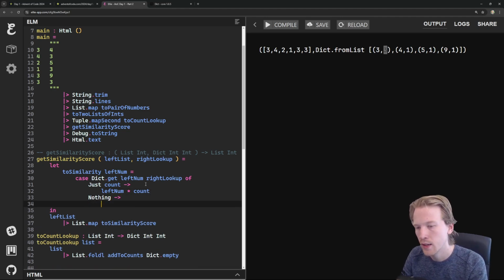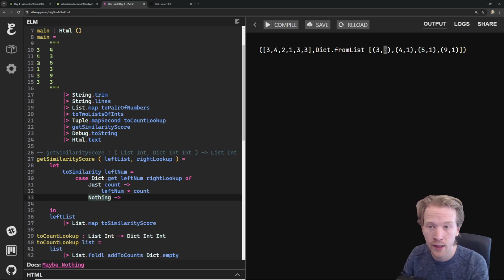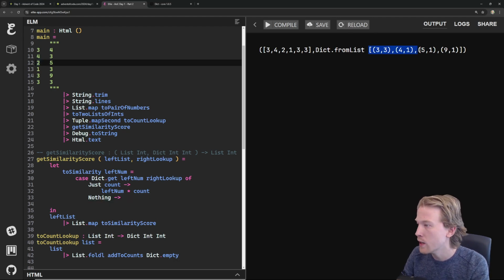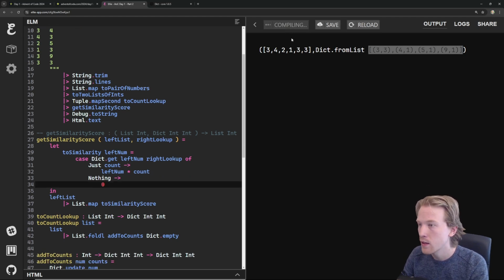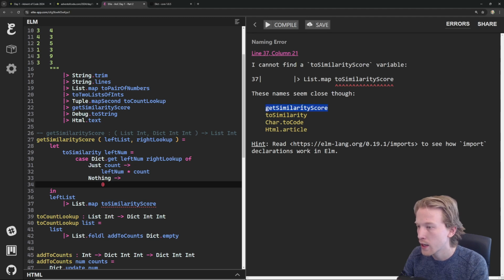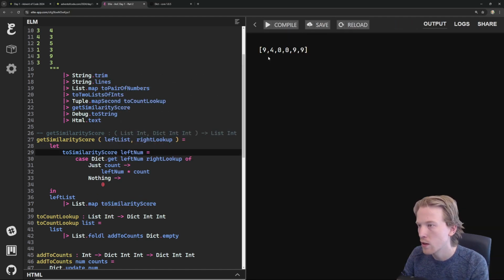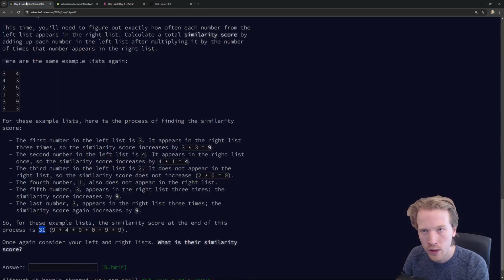But if I get nothing, this means that I didn't find a thing. So for example, if I try to find the 2 entry here, I'm going to get nothing back. There's no entry that's 2. So I'm just going to return 0. By the end of this, oops, I couldn't spell 2 similarity score. Oh, there we go. I just forgot the word score. By the end of this, we get 940099. Does that look familiar? That's exactly the numbers that we need to add up, 940099.